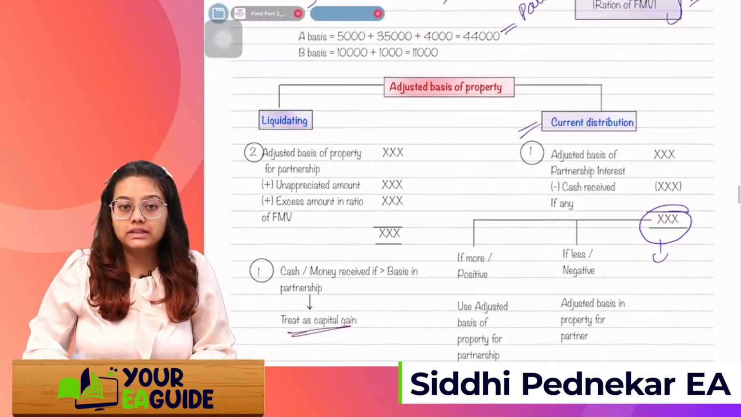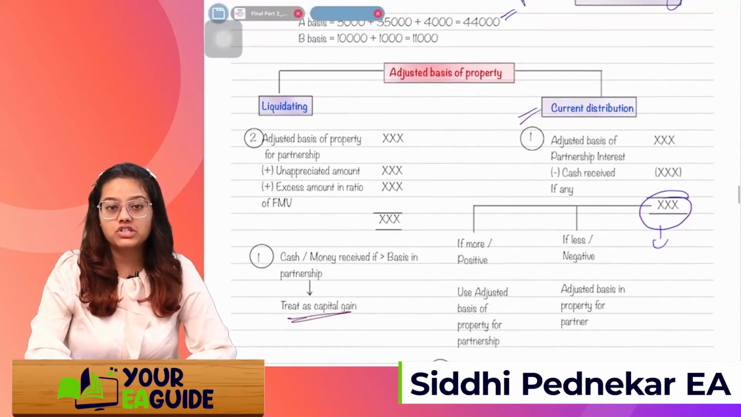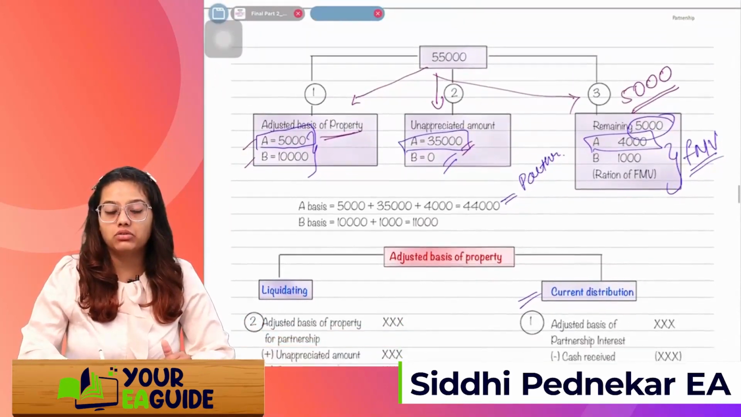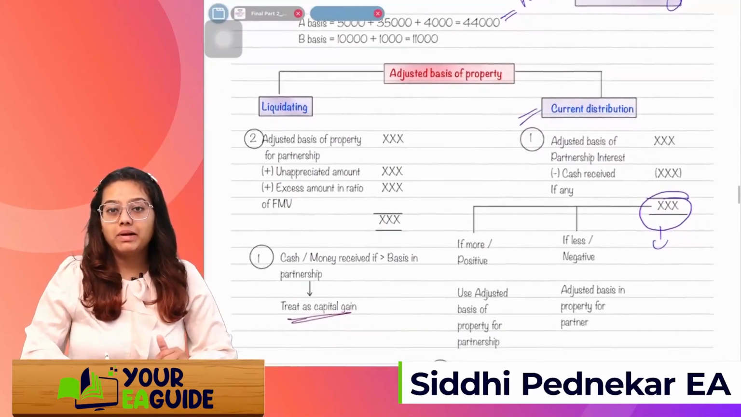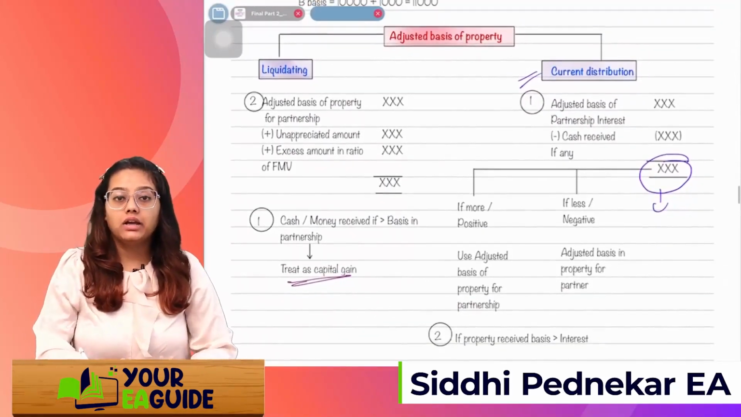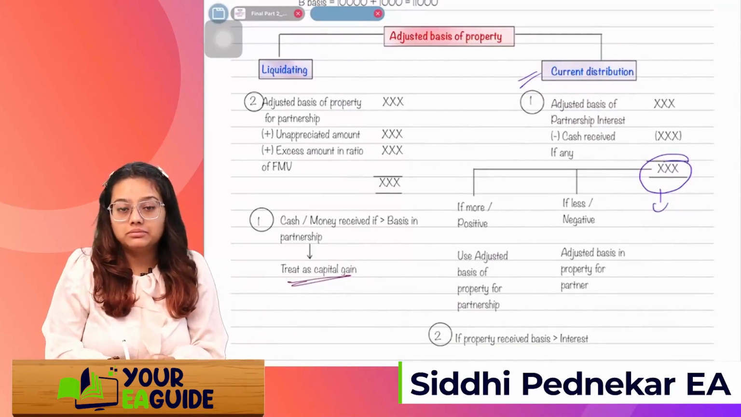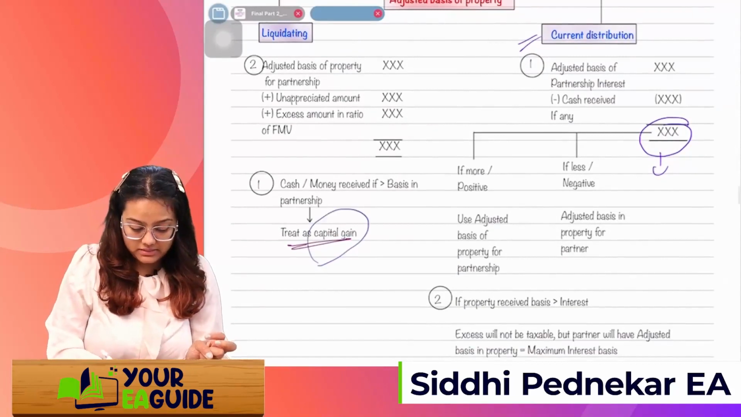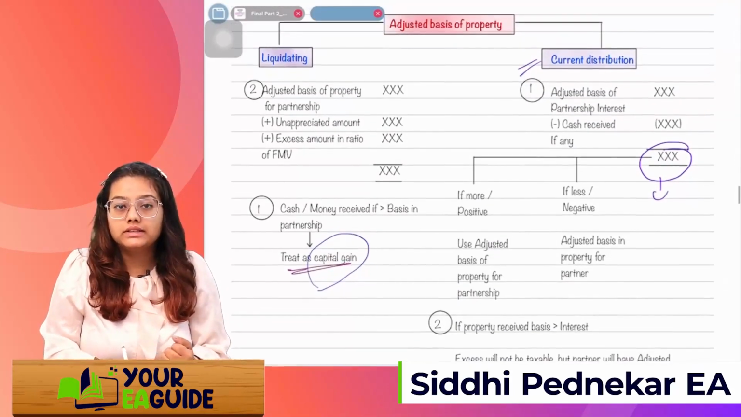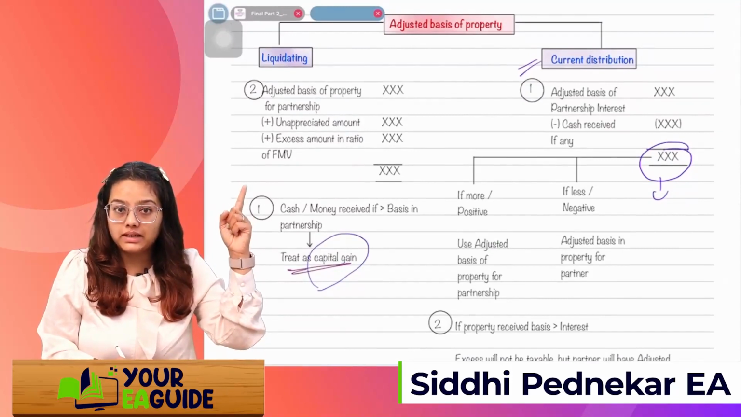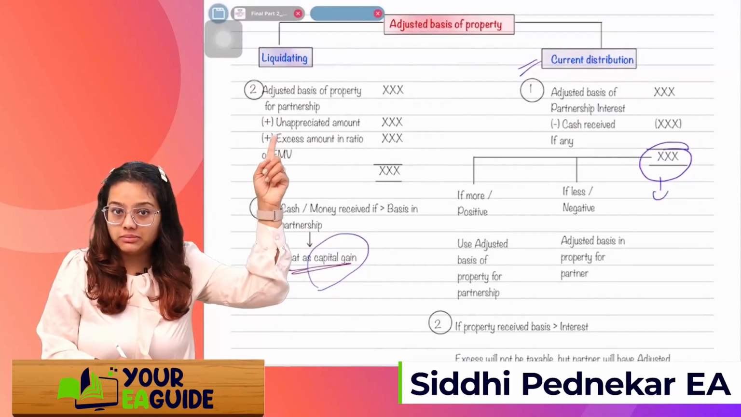Okay, next is liquidation. In liquidation, we just need to follow this chart. Remember how the basis will be allocated. If the partner is receiving a higher amount, then they will have to recognize the gain as a capital gain. Adjusted basis plus unappreciated amount plus excess amount in the ratios of FMV. This is how you are going to calculate the adjusted basis of the property.